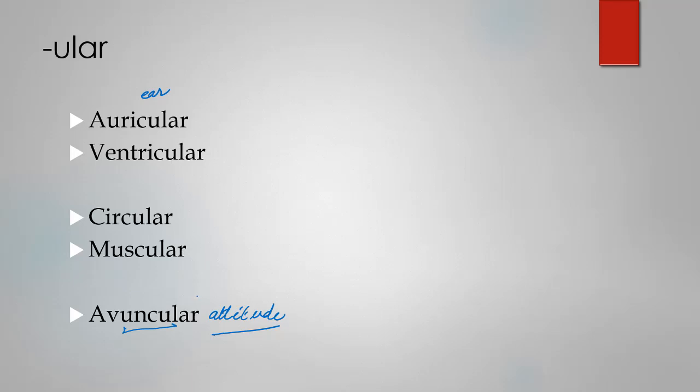Okay, so anyone who has such qualities, that person is called avuncular, or that person is said to have avuncular attitude. So avuncular simply means someone who is extremely amiable or friendly.